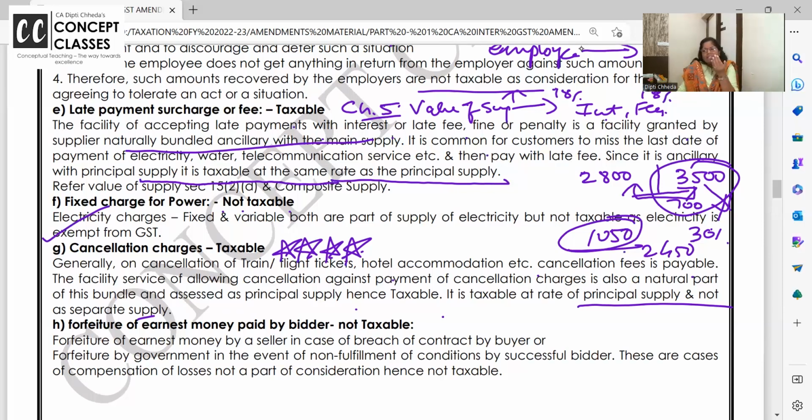By cancelling the ticket, you have not traveled. Travel ka service they have not given, but they have given you the booking tickets and parking tickets and then the cancellation. All that work they are doing, no? So this is liable to GST.